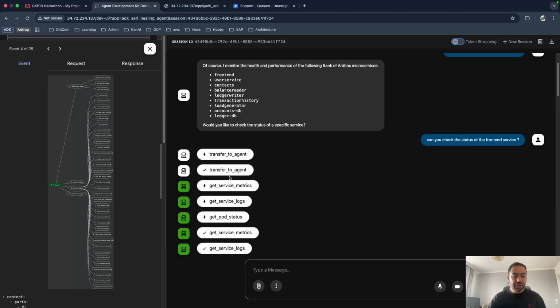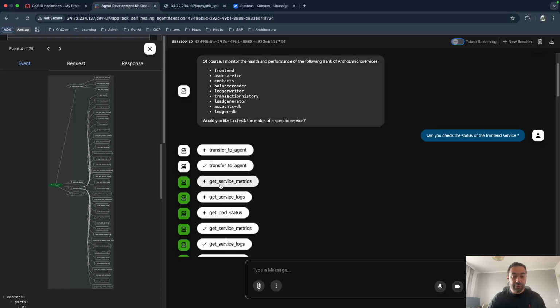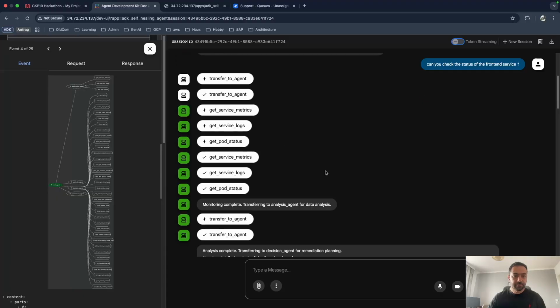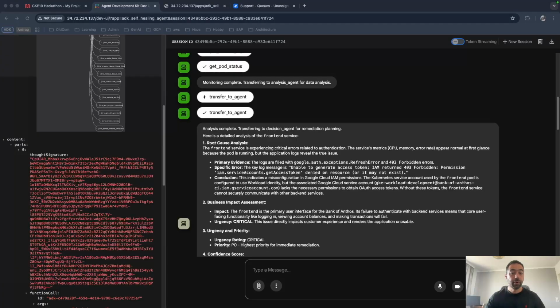The agent will transfer this request to the monitoring agent, which will gather the metrics and logs and the pod status. Because the agent already knows the relationship between the Bank of Anthos services, it may check other services if needed to understand the issue better and determine the real impact. When the monitoring agent is done, it hands it over to the analyze agent.